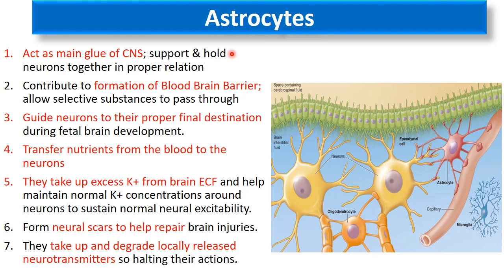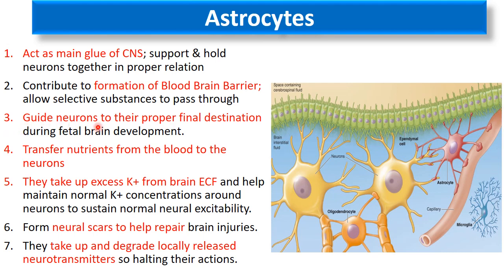Let's discuss the neuroglial cells in the central nervous system. There are 4 types. The first one is the astrocytes. Now astrocytes are star-shaped cells and you can see here these are the astrocytes. Since I told you that they are supporting the neurons, the main function is that it acts as a glue which supports and holds the neurons together in proper place.